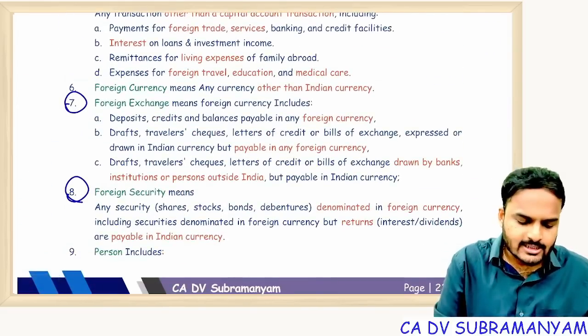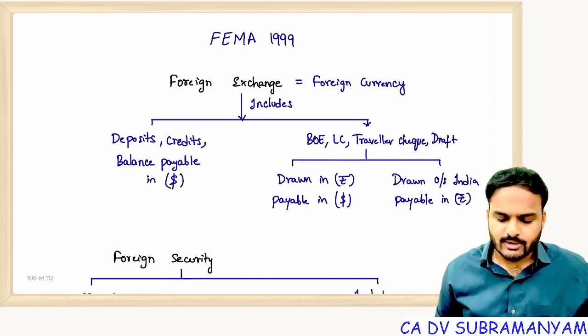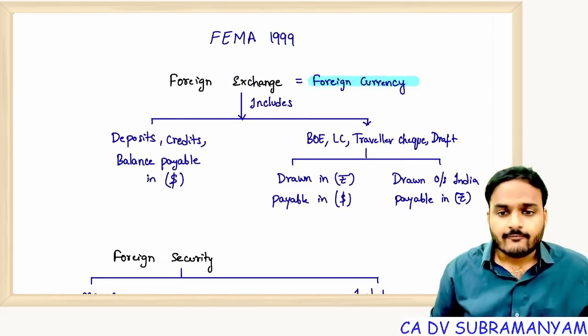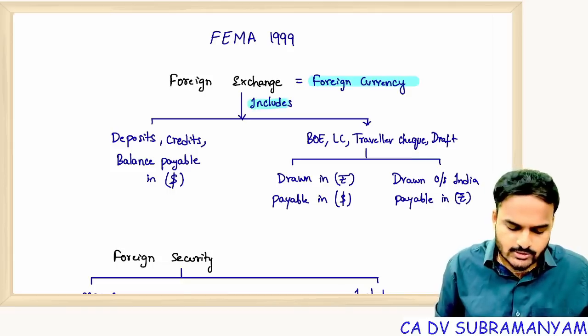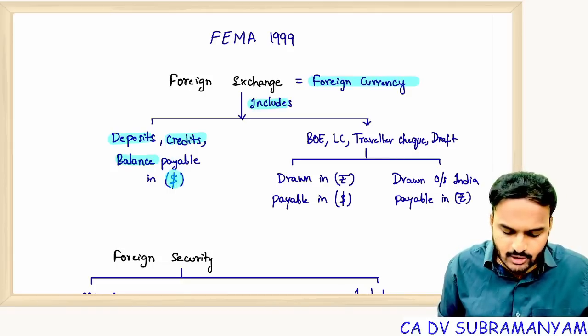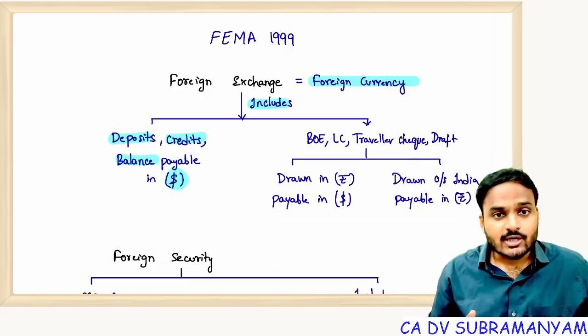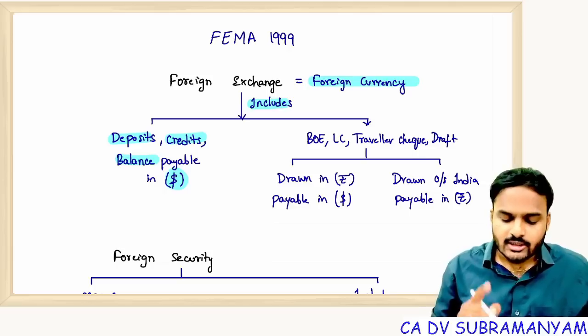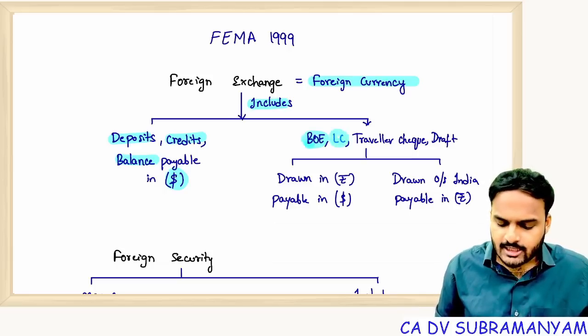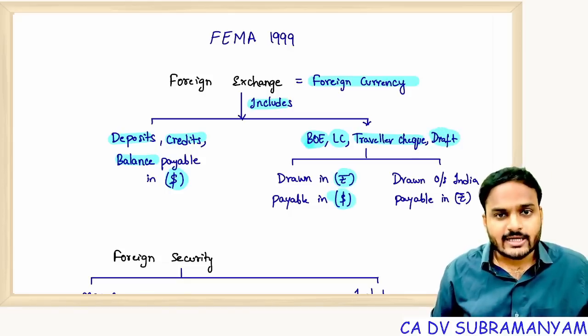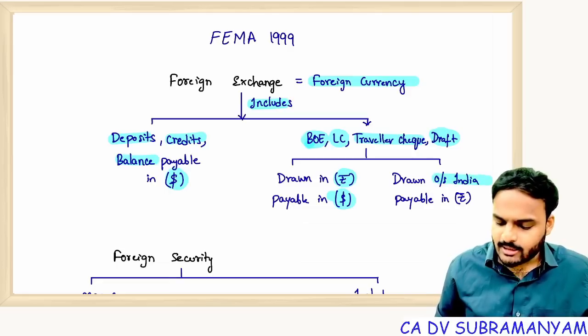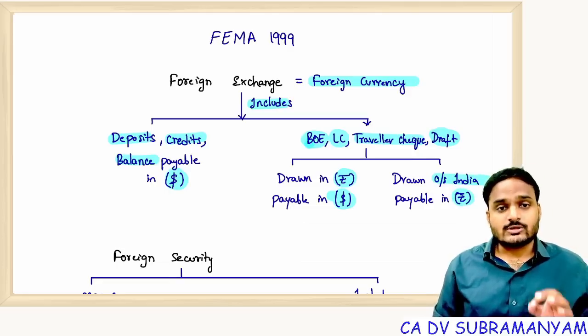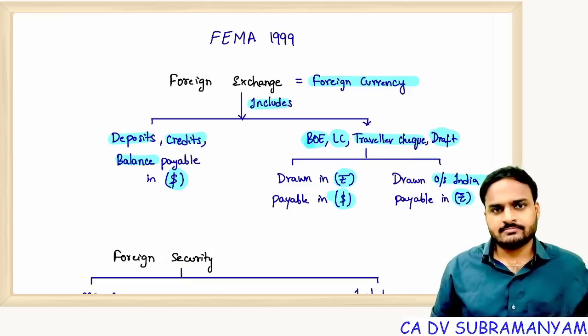So what is foreign exchange? Foreign exchange means foreign currency. It also includes deposits, credits and balances payable in dollars. Denominated in dollars, it becomes foreign exchange. Next, instruments, namely bill of exchange, letter of credit, traveler's checks, drafts. If they are drawn in rupees but payable in foreign currency, or drawn outside India but payable in rupees, then those instruments become foreign exchange.